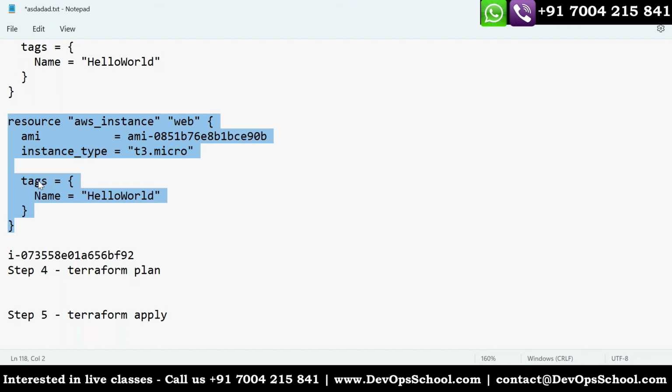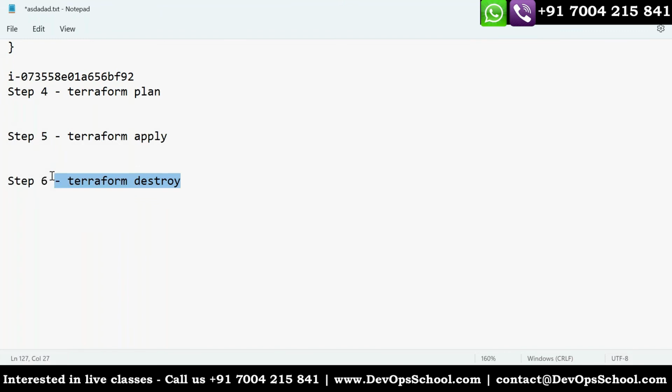You want to update the development environment, apply. You want to update the QA environment, change the code and apply. You want to change the production environment, change the Terraform code and apply. You want to destroy it, let's say you don't need that infrastructure anymore: terraform destroy. That's all. So easy, right? Don't you think so?